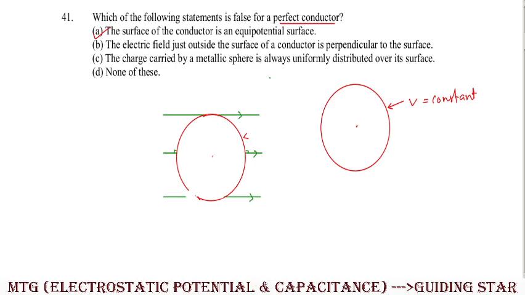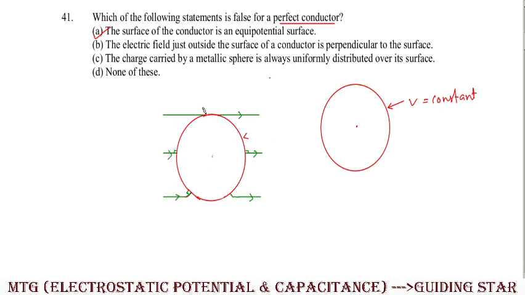That means the field lines must enter the surface. It should be like this. That should be the nature of the field line. That means over here it must be perpendicular. Here also, similarly, if we try to draw, then that field line must be like this. Clear? It must enter perpendicularly and must exit perpendicularly.